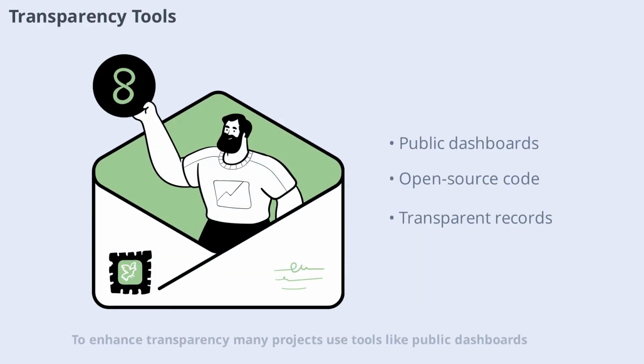To enhance transparency, many projects use tools like public dashboards, open-source code repositories, and transparent voting records. These tools allow anyone to verify decisions and track changes. Transparency tools build trust and make it easier for community members to stay informed and involved in governance.